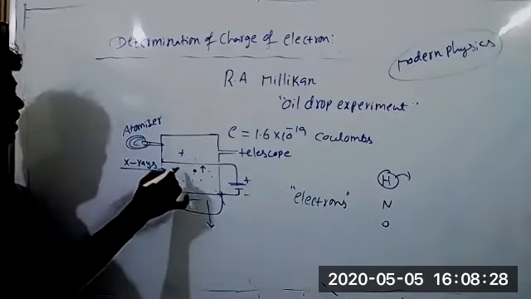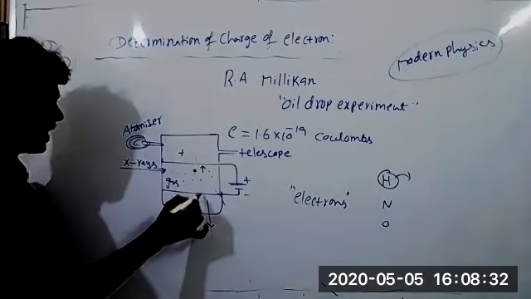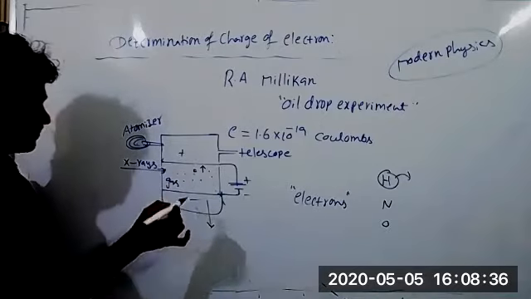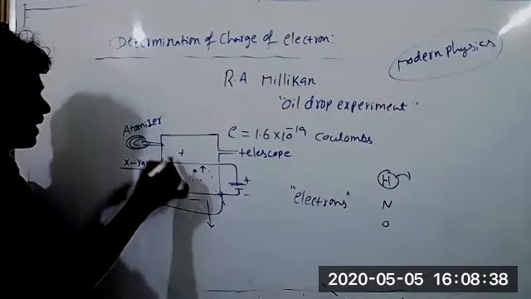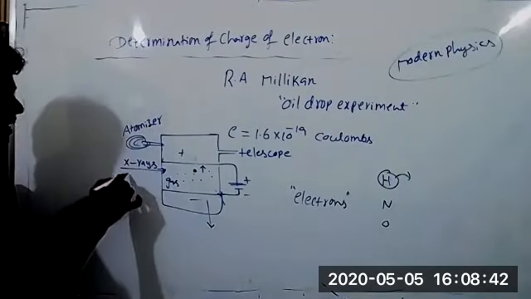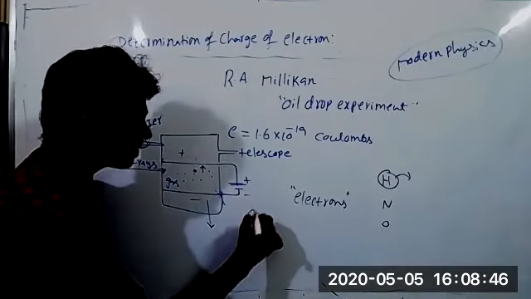Now, how much voltage is applied between these plates, and how much gravity is working on this particle. Also, this is an oil particle having some viscosity, that viscosity is also calculated, and finally by substituting all these values, we calculate the charge of an electron.